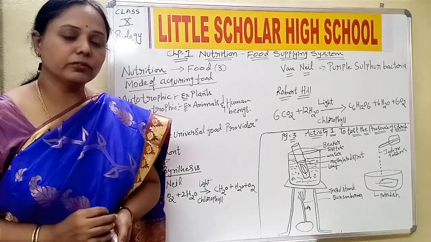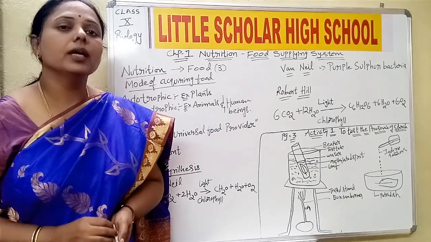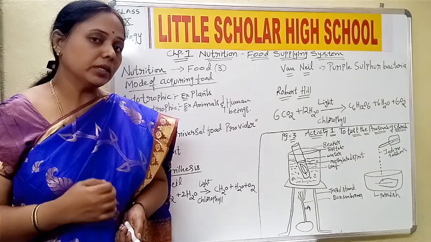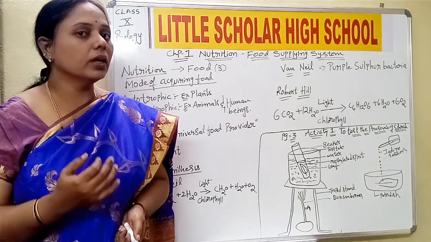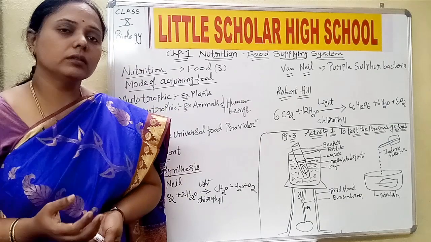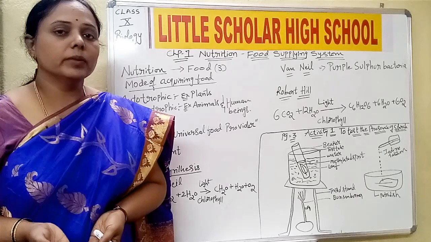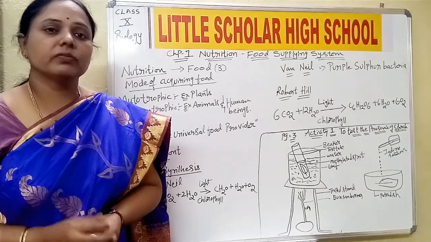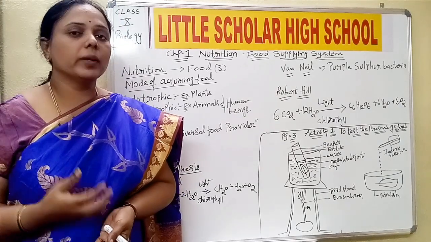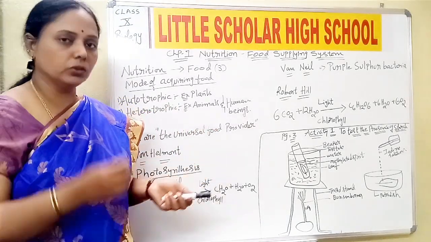Now again we can define photosynthesis as the process in which plants prepare their own food in the presence of sunlight and chlorophyll, taking water and minerals from the soil and gases from the air. So this is the equation. Plants prepare not only carbohydrates, but also other elements like proteins and lipids. First the plants prepare the simpler forms, then they convert them into the complex starch and cellulose. This is regarding the equation of the process of photosynthesis.